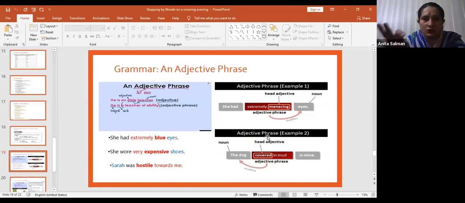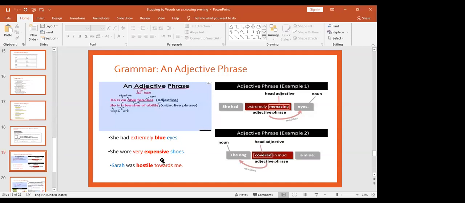Why did I add these two examples? Because in your exam you will get a sentence, right? Someone can give you a sentence, she wore very expensive shoes, with very expensive underlined, and ask, is it an adjective phrase, adverb phrase, or noun phrase? So how can you guess it? You will see a head adjective in that phrase, right?